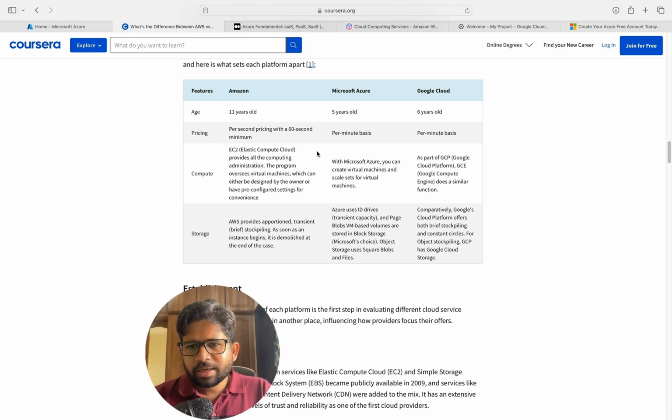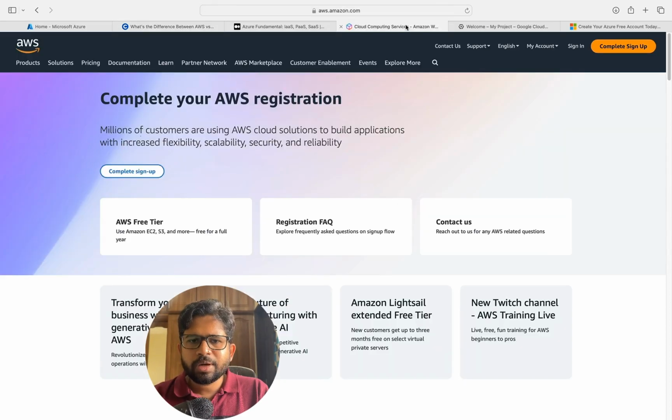Now let me do one thing. So we understood what exactly these things are. How do we create our account? So you can go to aws.amazon.com and you can create an account in AWS. It will be very simple. You can click on complete sign up, or you will get an option of creating an account. You can actually go ahead and create the account.